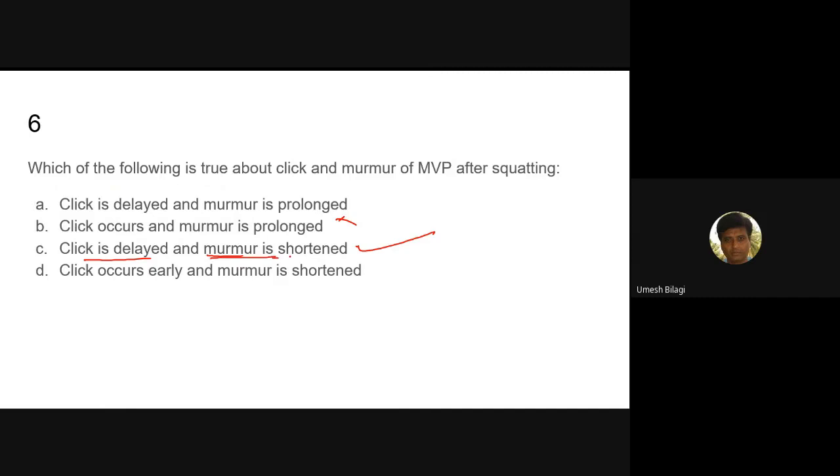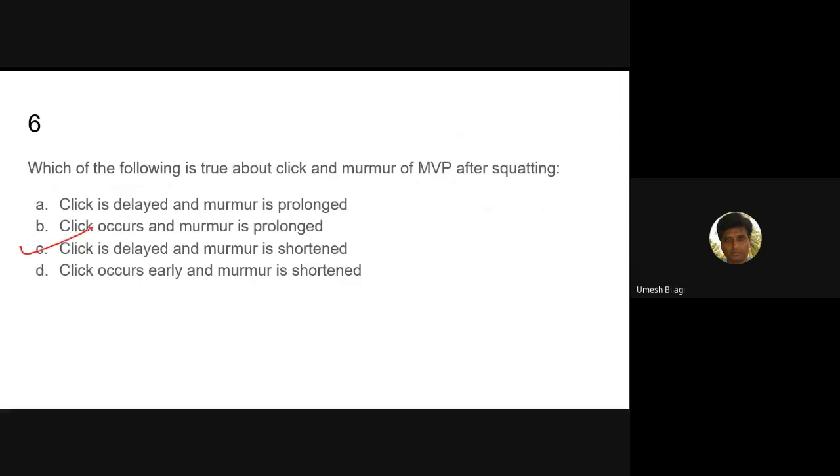We are increasing the afterload, so the murmur should shorten. Correct? Click occurs early and murmur is shortened. If the click is occurring early, that doesn't happen; even delay of click should happen. This is the correct answer.